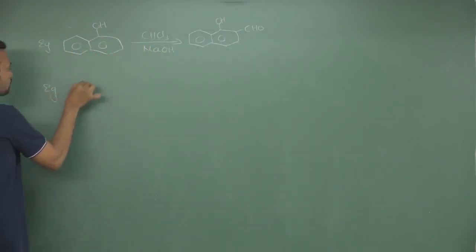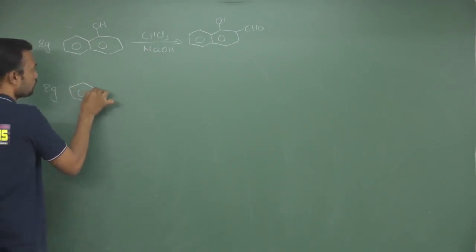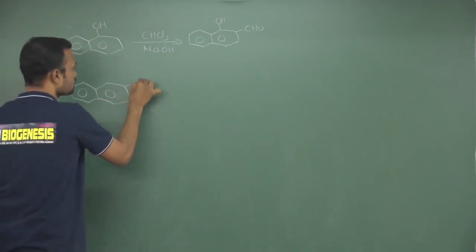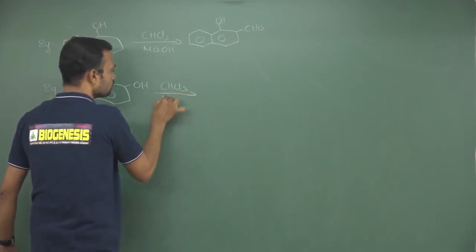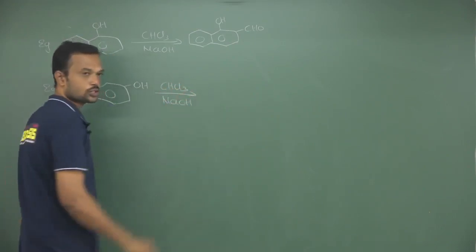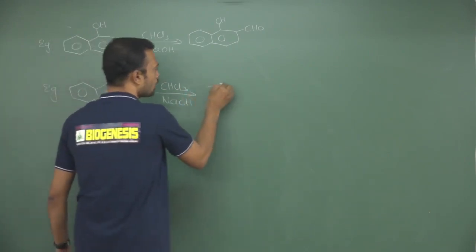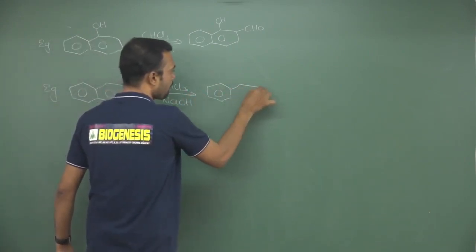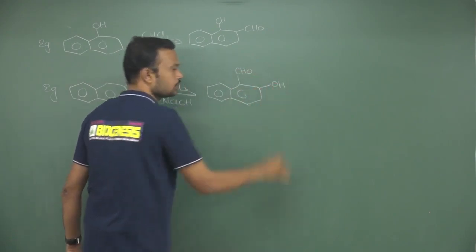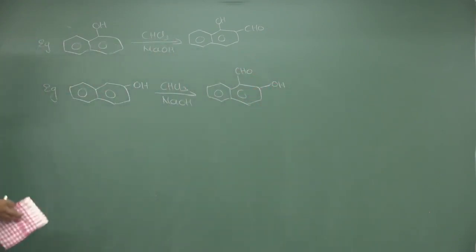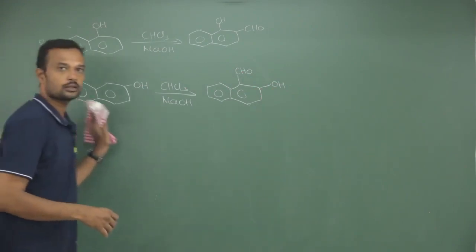This is alpha naphthol. Suppose I use beta naphthol, this is beta naphthol. Okay, same reaction, chloroform in sodium hydroxide. Now with respect to this, the alpha position is preferred. Okay, so here the formyl group and here the hydroxy group will be present. So a very important reaction is the abnormal Reimer-Tiemann reaction.